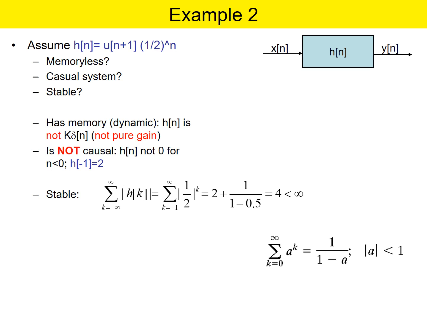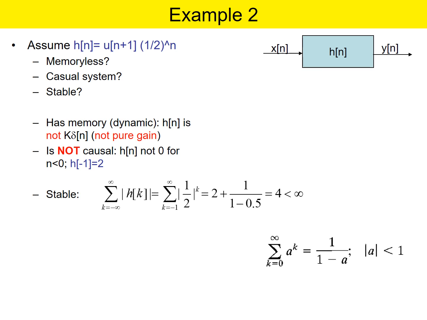In the second example, h of n is equal to u of n plus 1 into 1 half raised to n. Is it memoryless, causal or stable? It has memory because h of n is not k into delta of n, so it is not a pure gain, and there is a term involved, u of n plus 1, therefore it is dynamic. As far as stability is considered, the summation of h of k is the summation of 1 half raised to k, so that is 2 plus 1 upon 1 minus a, with a raised to k, which is 1 by 2 or 0.5, and therefore the result is equal to 4. It is a finite number less than infinity, so the system is said to be stable.